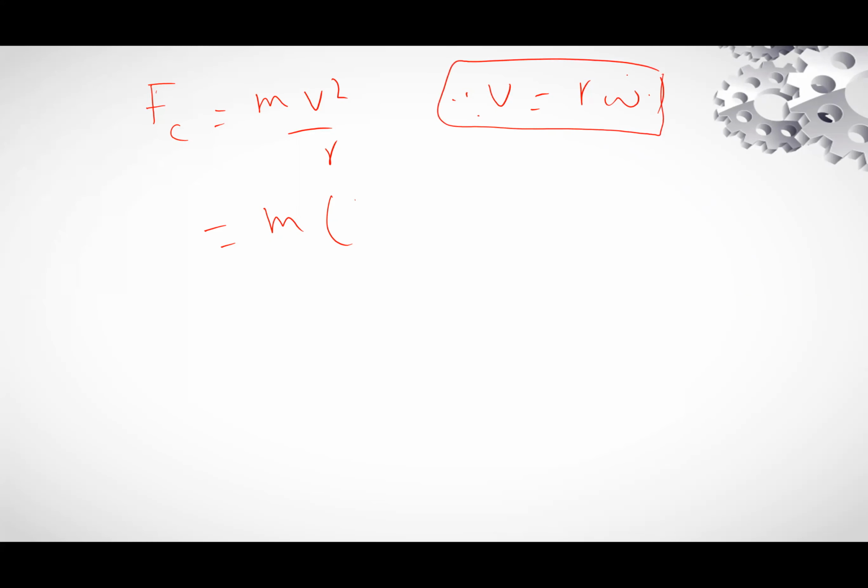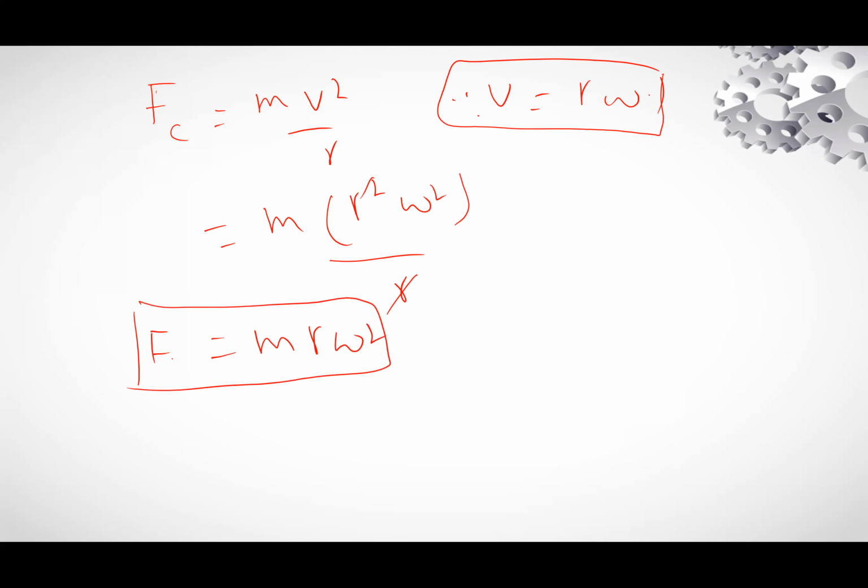Now, as we know, Fc is equal to mv squared divided by R. v is equal to R omega. So R squared omega squared divided by R. R is cancelled, so we write m R omega squared. This is the expression for centripetal force, the relation for the centripetal force.